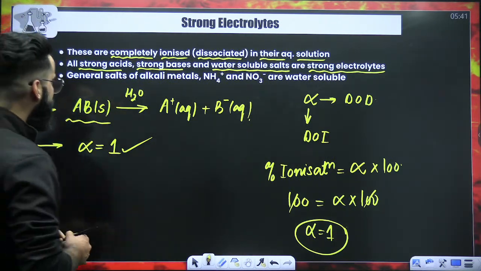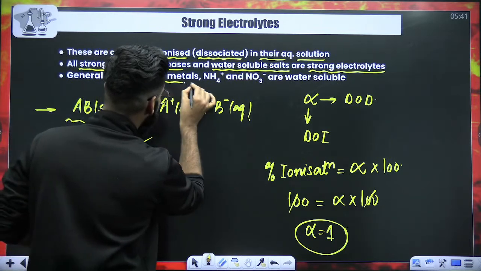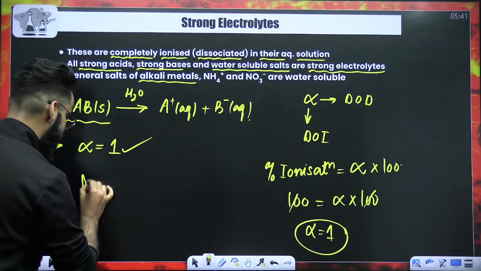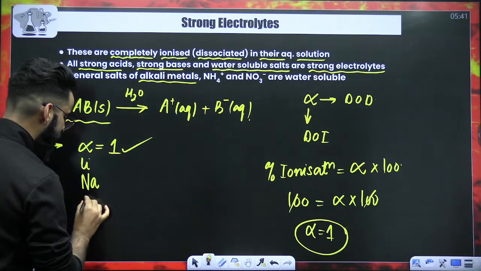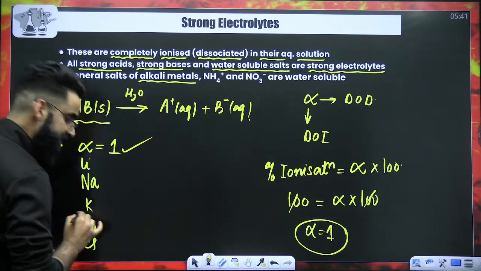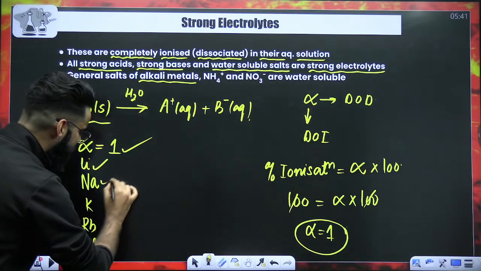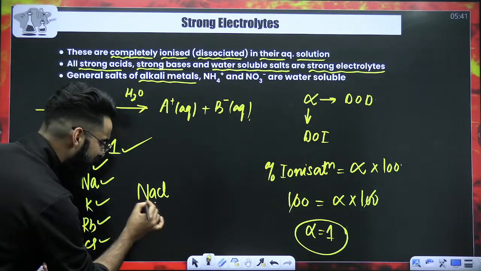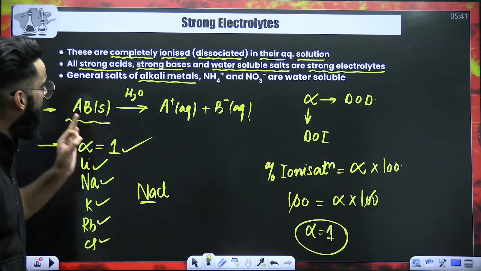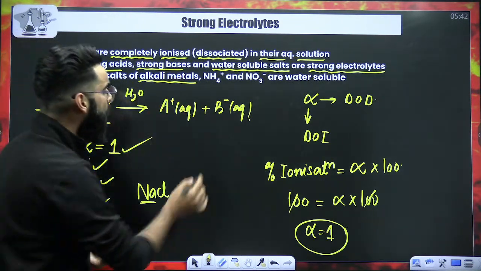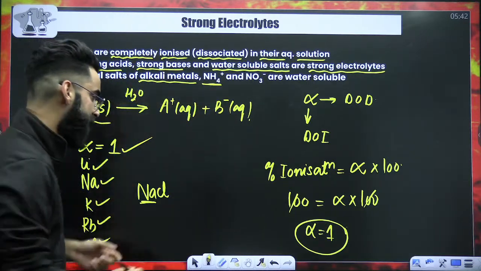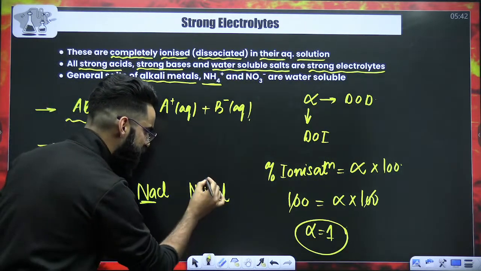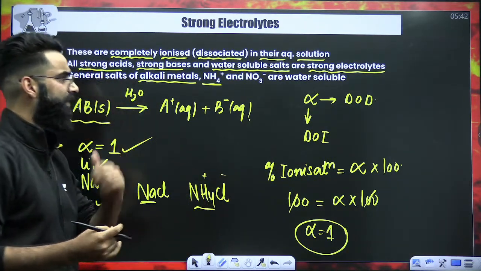At the same time, let me tell you, the general salts of alkali metals. For example, alkali metals, all of you must be familiar with, right? Lithium, sodium, potassium, rubidium, cesium. When you take any salt of these alkali metals, for example, the salt NaCl, it is the salt of an alkali metal, right? So all the salts of alkali metals, even all the salts of NH4 positive. For example, you have got NH4Cl as the salt. Should I be calling this salt the salt of NH4 positive? Absolutely, this is the salt of NH4 positive.